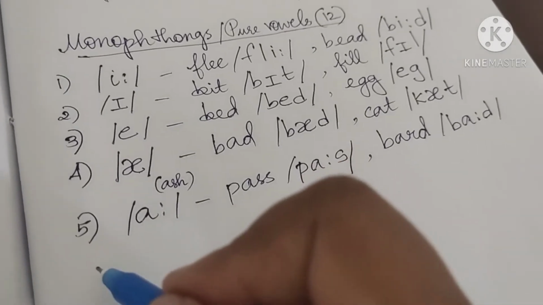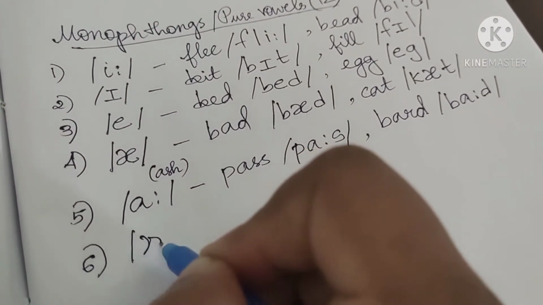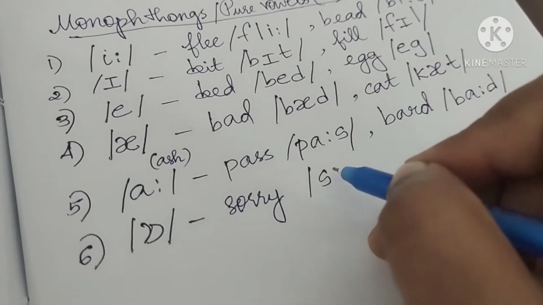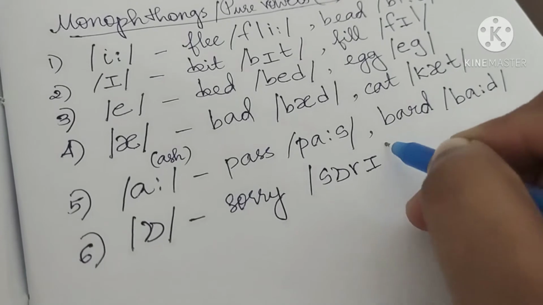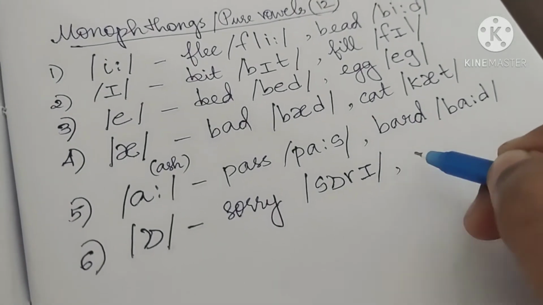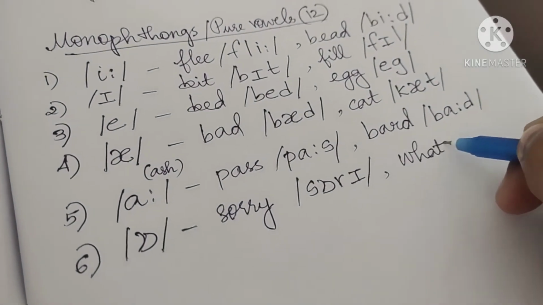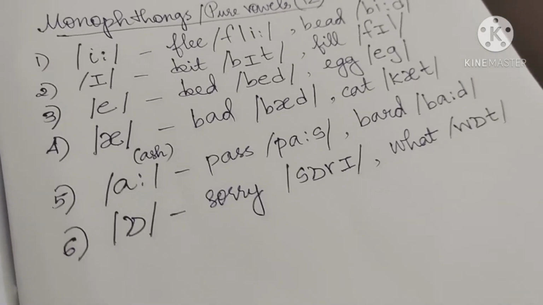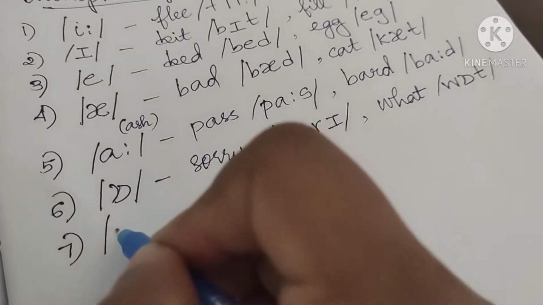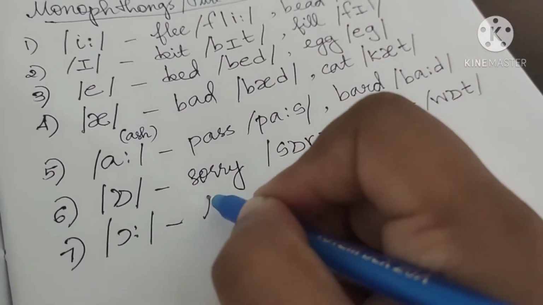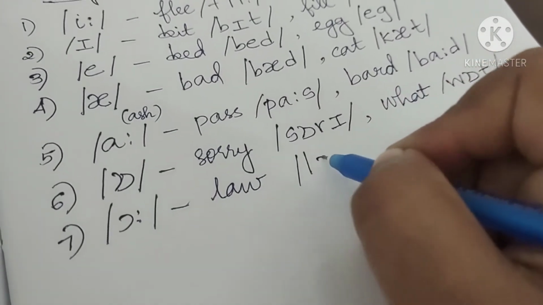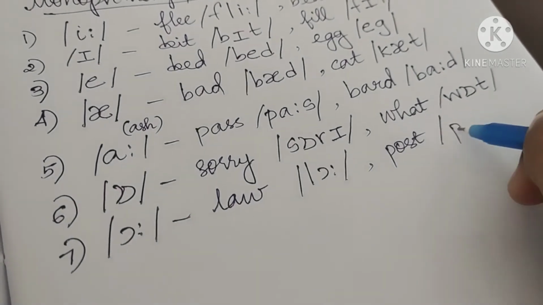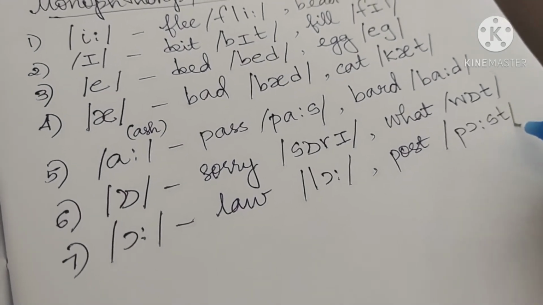Now the sixth one is o, as in sorry, s, o, r, r, y. What. This is not what, this is what, w, o, t. Now next one is o, as we have in low, l, o. Post, p, o, s, t.